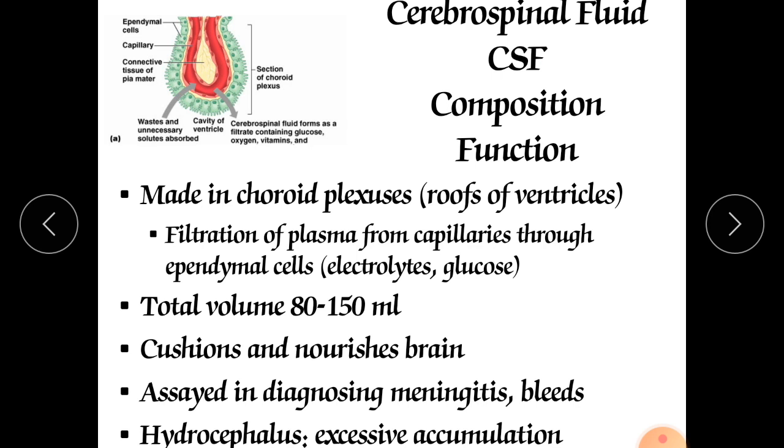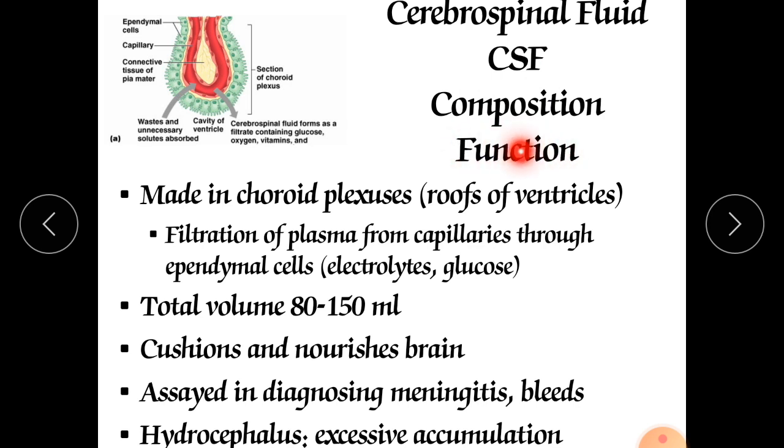CSF provides the space for neuronal impulse generation and conduction. That's why it contains 6 types of electrolytes: 4 cations and 2 anions. The 4 cations are sodium, potassium, calcium and magnesium. The 2 anions are chloride and bicarbonate, HCO3 minus. In this fashion it contains several important ions, which have key roles in transportation to perform various functions.